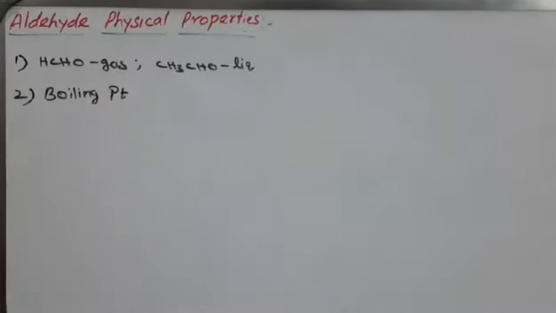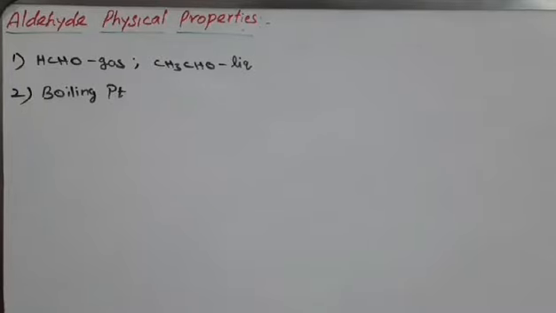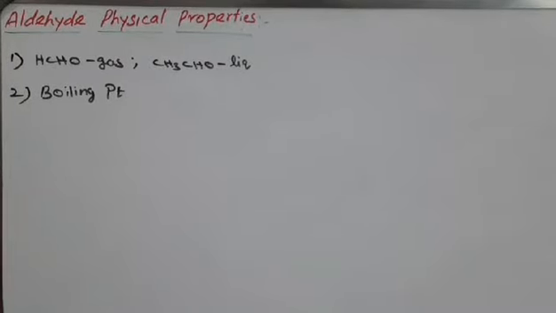Aldehydes and ketones have a higher boiling point than ether and hydrocarbons.